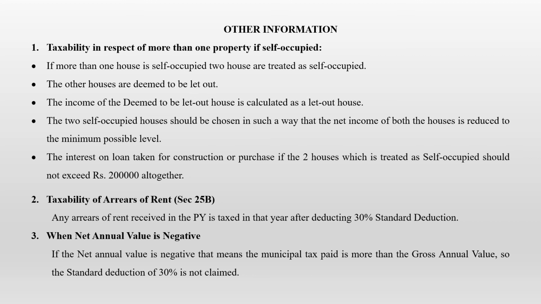The next one is when net annual value is negative. If the net annual value is going to be negative, that means the municipal tax paid is more than the gross annual value. So the standard deduction of 30% cannot be claimed. The first step is to calculate the gross annual value. The next step is to calculate the municipal tax. So if municipal tax is more than your gross annual value, then everything will become negative. So standard deduction of 30% cannot be claimed. These are the various informations that you need to know under the head house property.